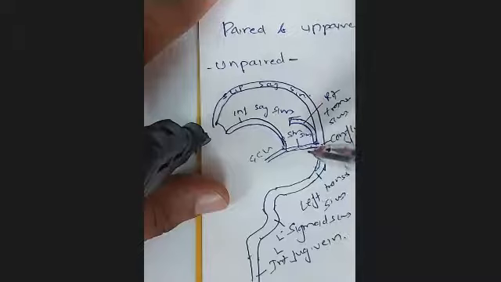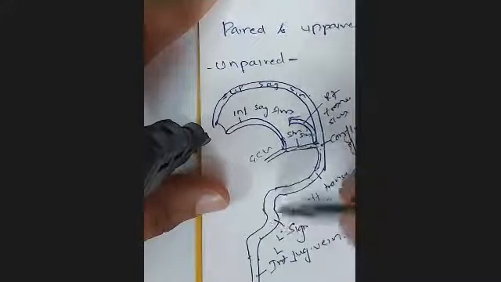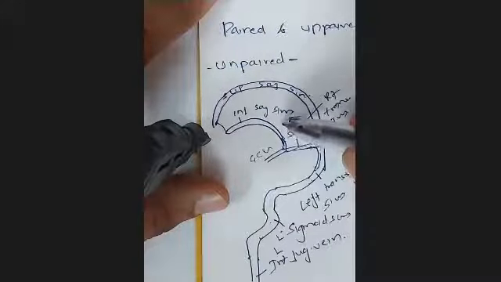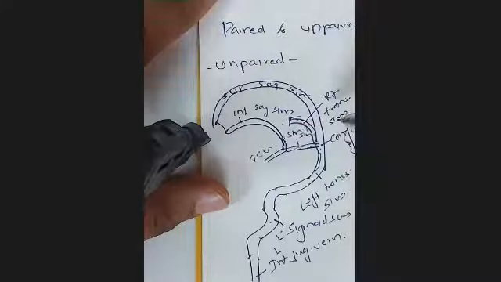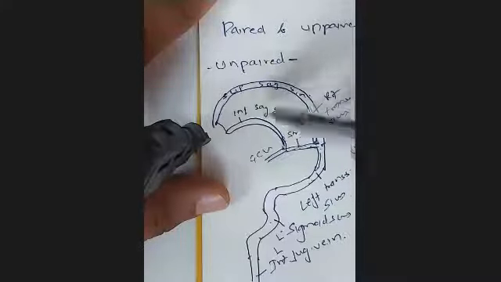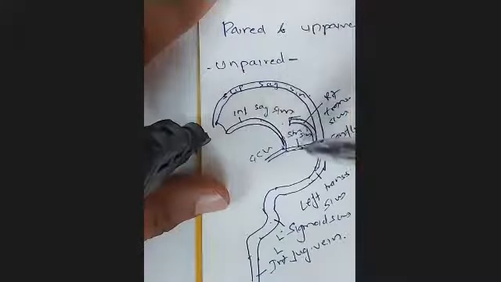So now let us see what are the paired sinuses we can see here. We can see the transverse sinus paired, sigmoid sinus, it will be there on the opposite side also. What are the unpaired sinuses we can see here? Superior sagittal, inferior sagittal, then the straight sinus.